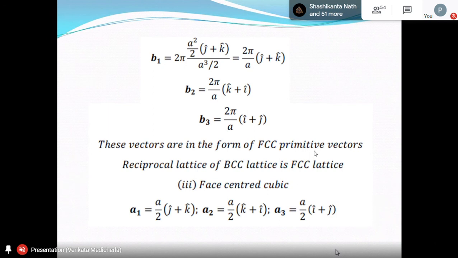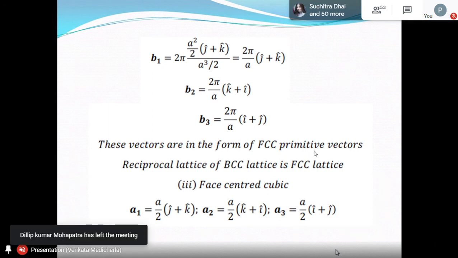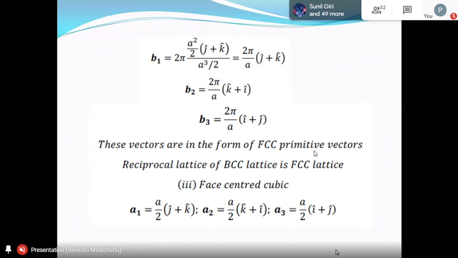If you look at this, these vectors are very similar to the FCC primitive lattice vectors. FCC primitive lattice vectors are A by 2 into J plus K, A by 2 into K plus I, A by 2 into I plus J. The only difference is A by 2 is replaced with 2 pi by A now. That doesn't matter. The constant is different, but vectors are in the same direction. So the reciprocal lattice of the BCC lattice is an FCC lattice, but your lattice constant will change. There you start with A, but here you have 2 pi by A. That is not the issue, but it is FCC.